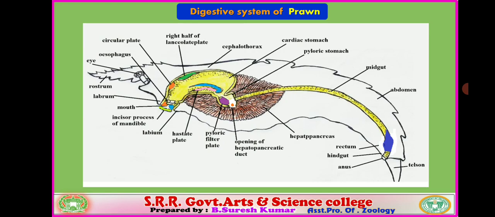It is very, very important. You have to draw the labeled diagram in the examination. It is asked as an essay question in the examination. Yes, let us see the digestive tract and associated digestive glands in the visual representation. In detail, we will discuss the digestive system of prawn.